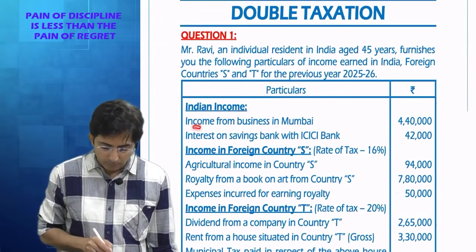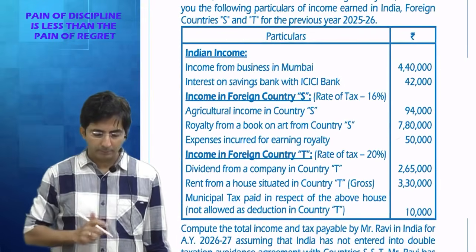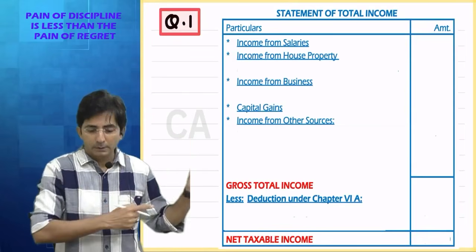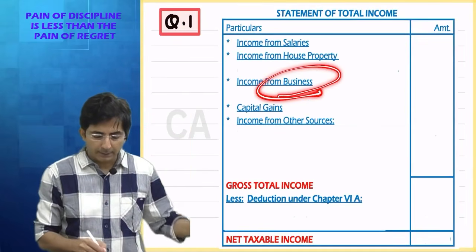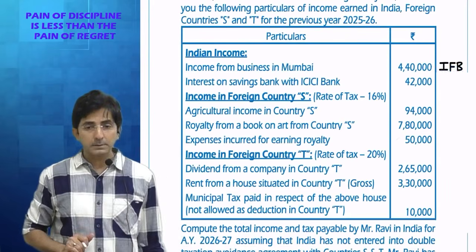Indian income, income from business in Mumbai. So this you will show in 5 heads where? See, this is the answer, keep in mind. Where will you show this? Income from business, okay. So see, I have written here, income from business.